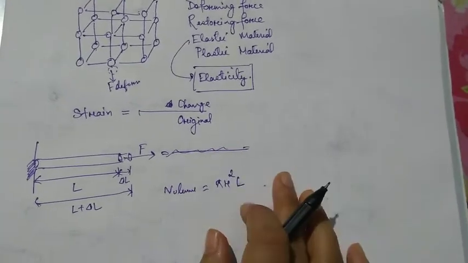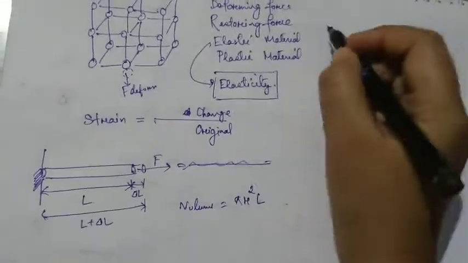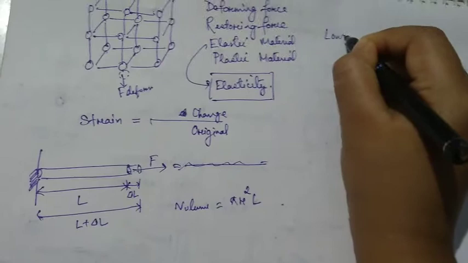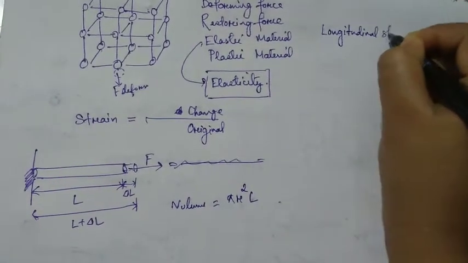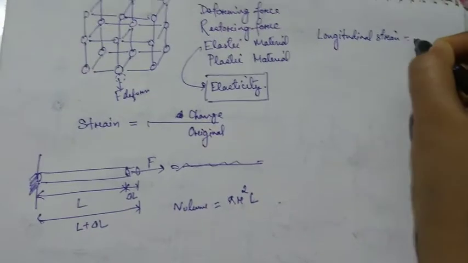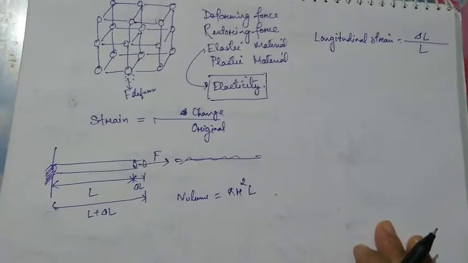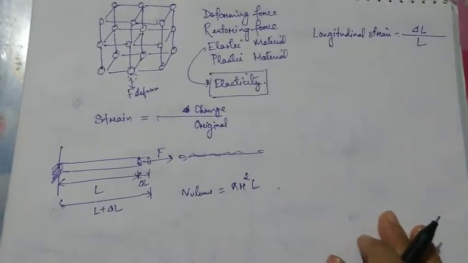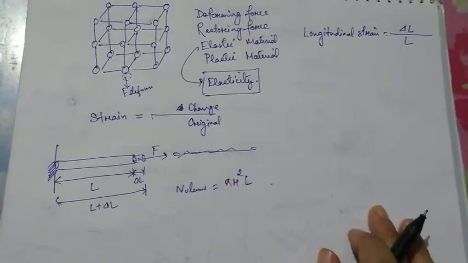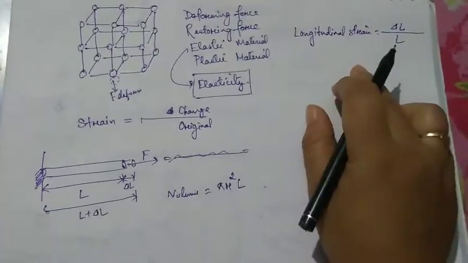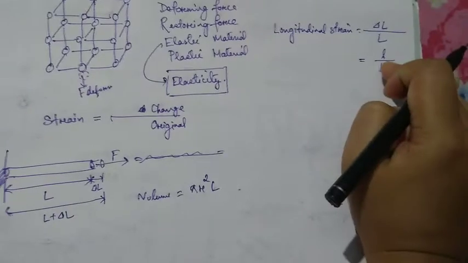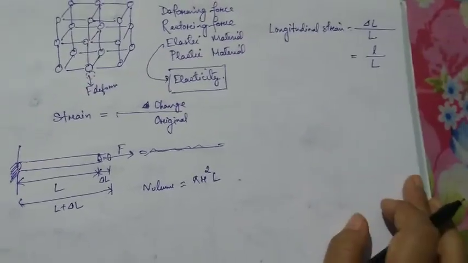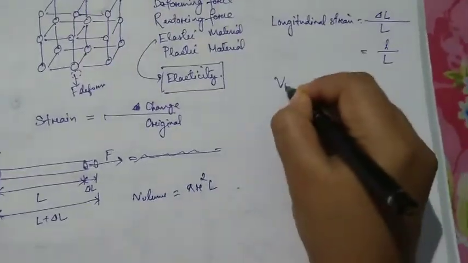So there may be different kinds of changes. If it is the change in length, then it is called longitudinal strain, which is nothing but del L by L. We will write like this always, and remember that during the course all of us will use the same notations. You are not going to write something else. Sometimes we can write del L as small l by capital L. Don't worry about it.